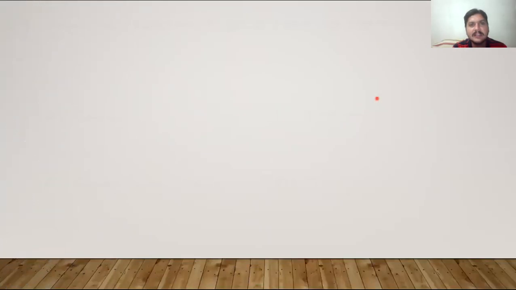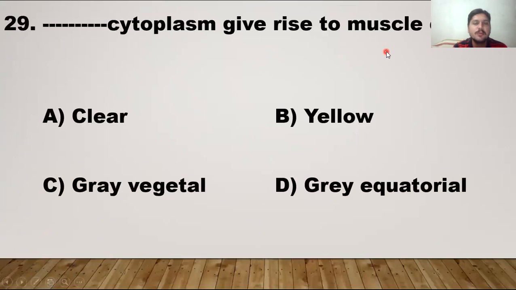So the next MCQ number 29. This one is the second last MCQ. Blank cytoplasm gives rise to muscle. Clear cytoplasm, yellow cytoplasm, gray vegetal cytoplasm, gray equatorial. So the right answer is yellow cytoplasm.